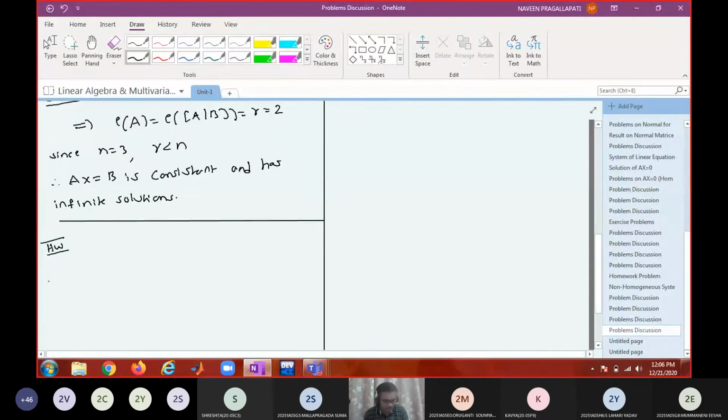And the non-homogeneous system is given by 2x plus y plus z equal to 10, 3x plus 2y plus 3z equal to 11.